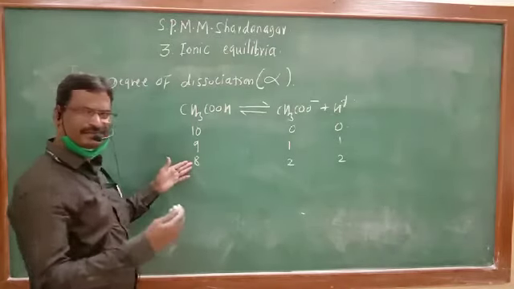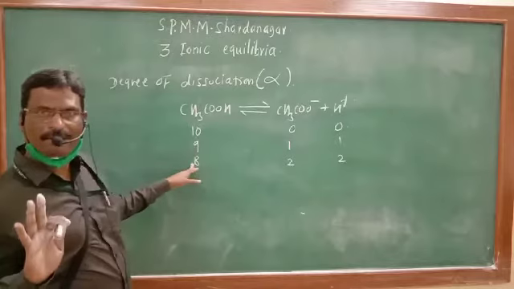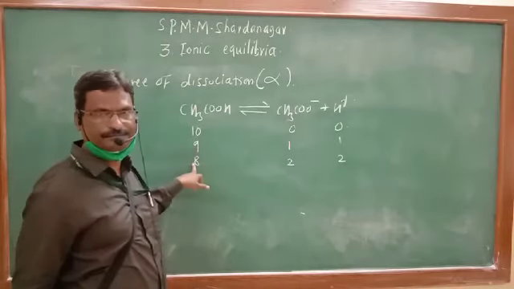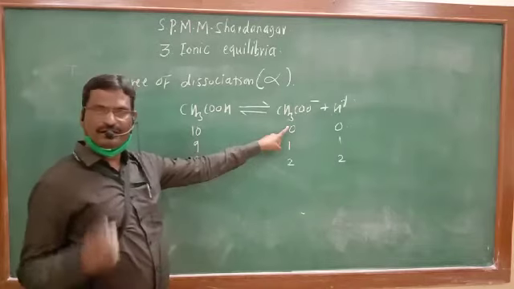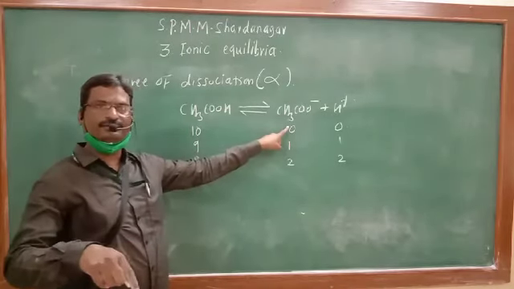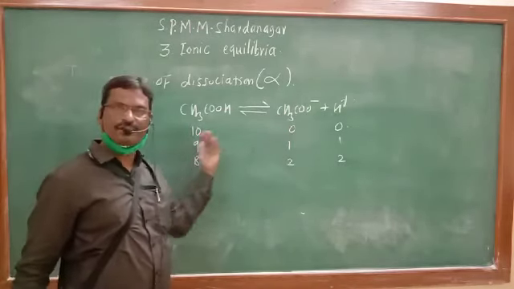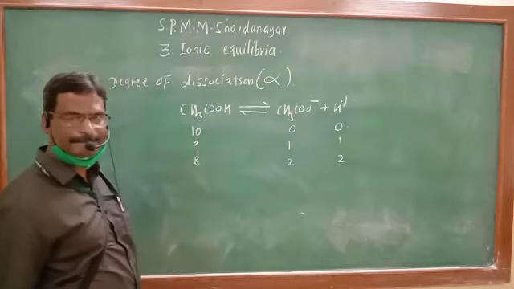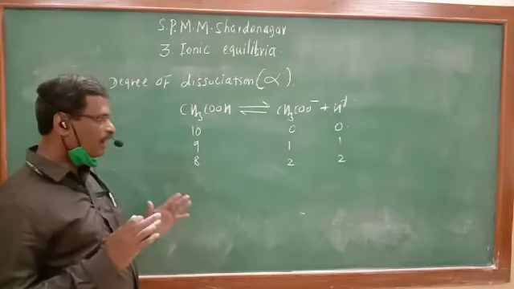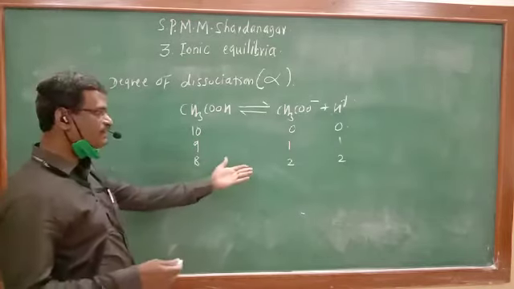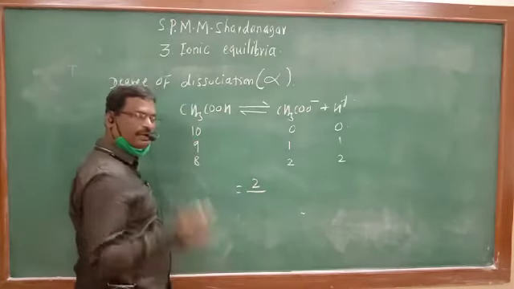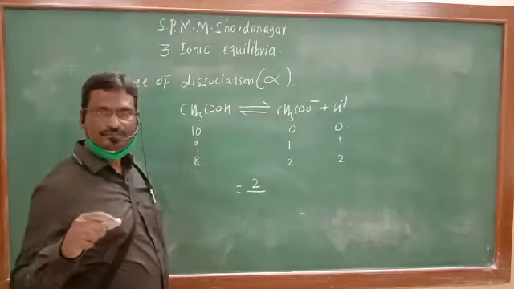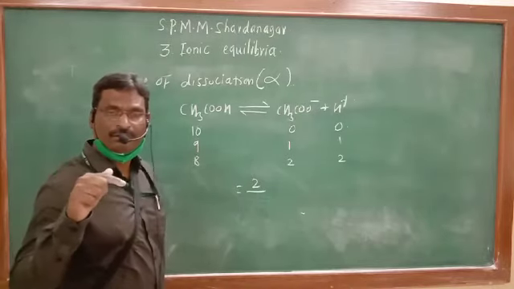And at this stage, suppose a state of equilibrium is maintained, where conversion of reactant to product takes place with the same speed as the conversion of product to reactant. So how many moles are dissociated here? 2 moles are dissociated, divided by how many moles?